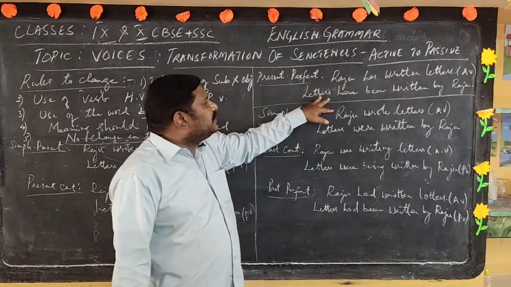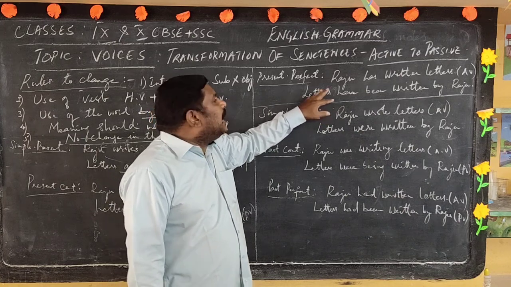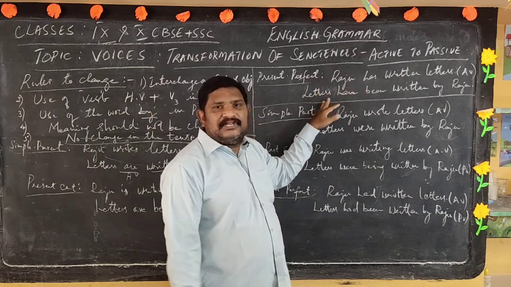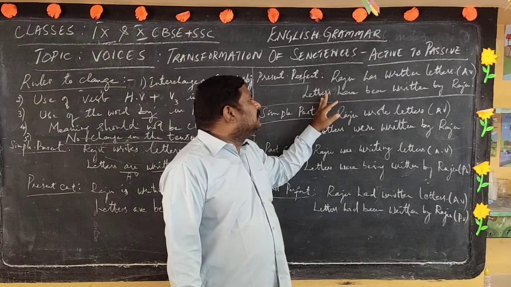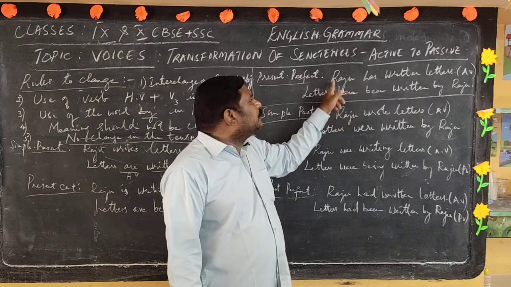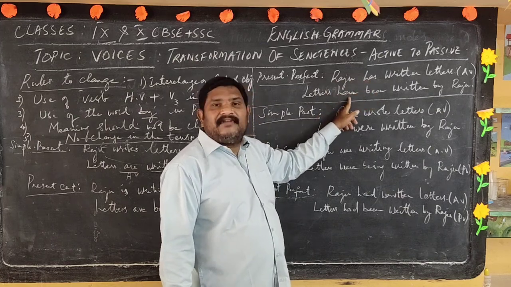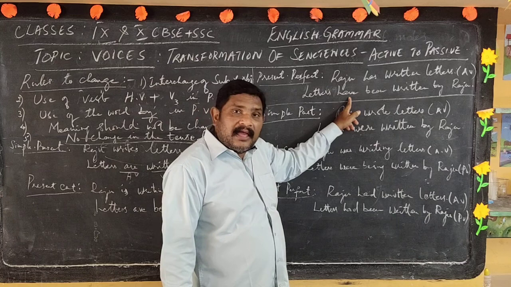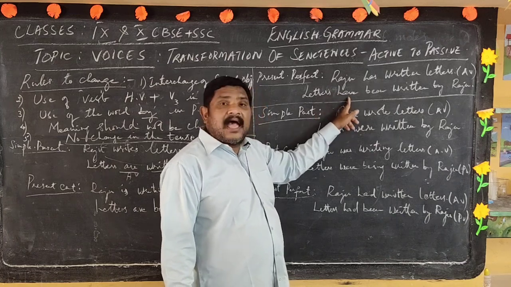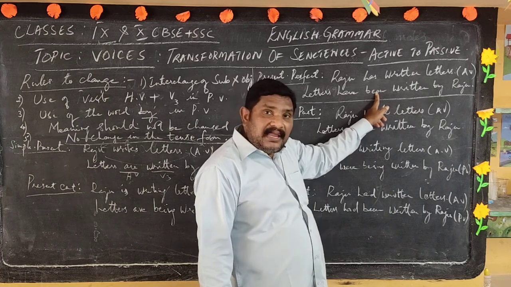Okay. Then when you want to convert, what has happened here? Letters is brought forward, interchange of subject and object place. Letters have, because letters is plural. Raju is singular, so has. Letters is plural, therefore we take the helping verb have. Letters have been is the word which gets added.